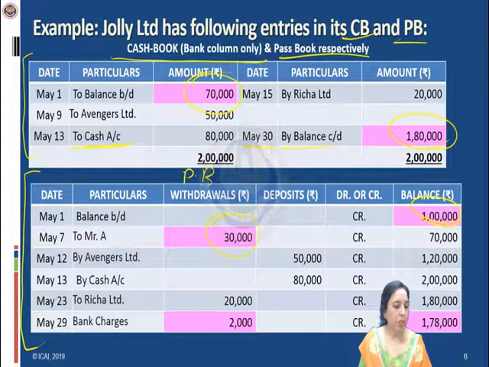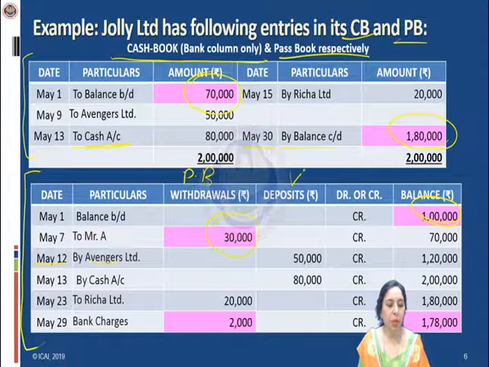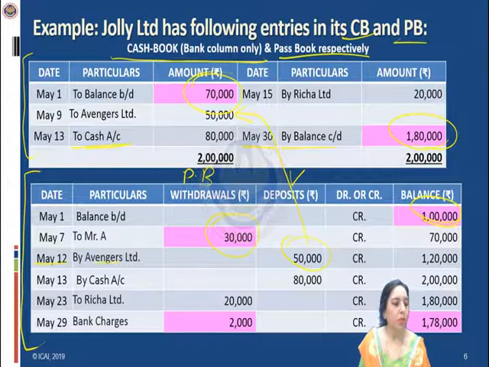Next, by Avengers Limited, 50,000 rupees. This is 12th May. Now, if you see, this is the deposit amount in the passbook. Hence, it has a corresponding entry on 9th May as to Avengers. So the entry that is already there in both the books will not have any effect on the BRS. So we don't want to do anything, or we will leave this transaction untouched.